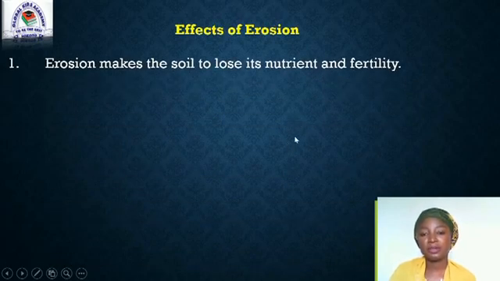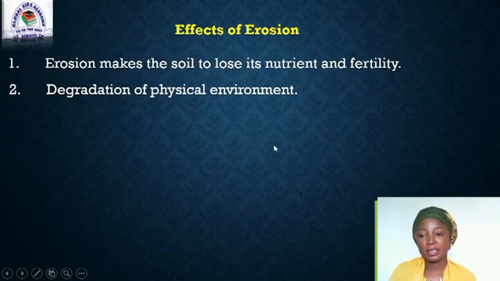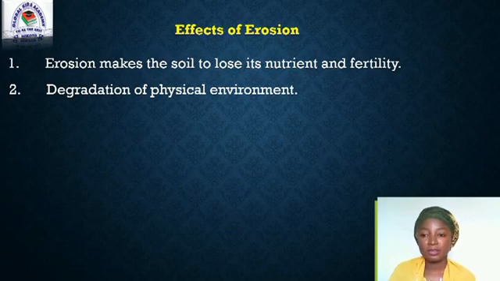1. Erosion makes the soil lose its nutrients and fertility. Like I said earlier, the topsoil is often the most fertile, and when it erodes away, the subsoil is less productive. So when the topsoil is being washed away, what is remaining cannot be that productive.